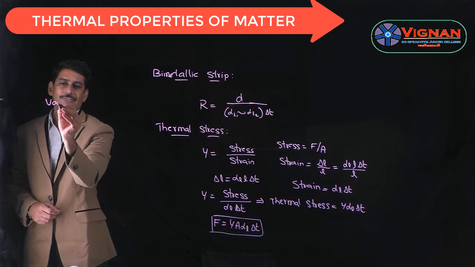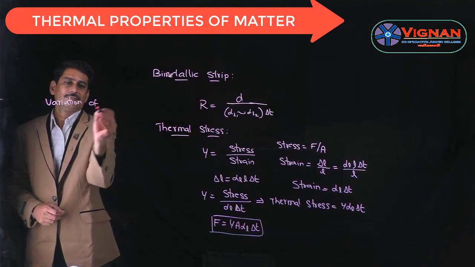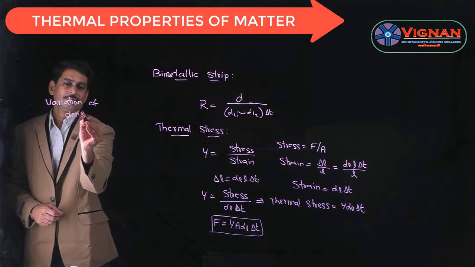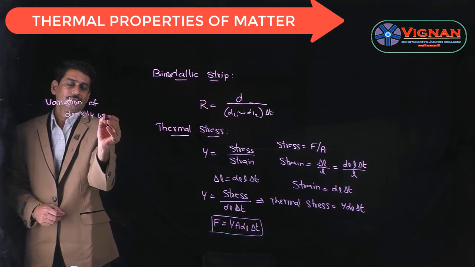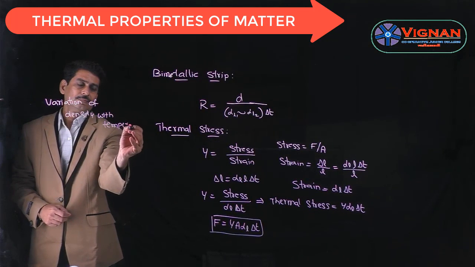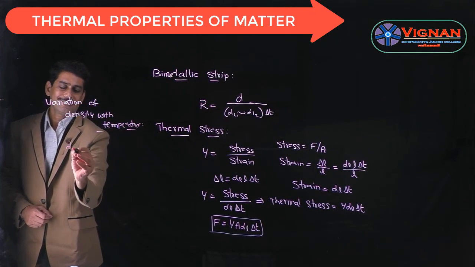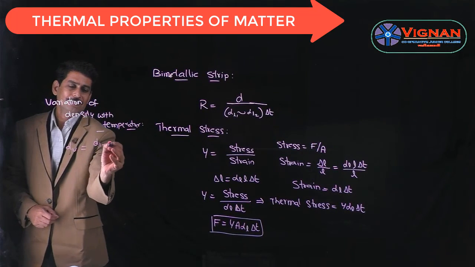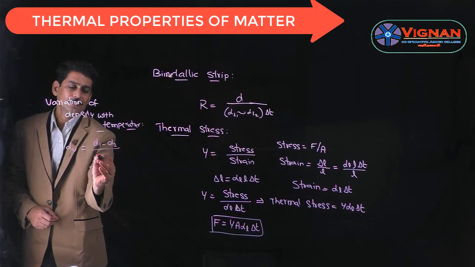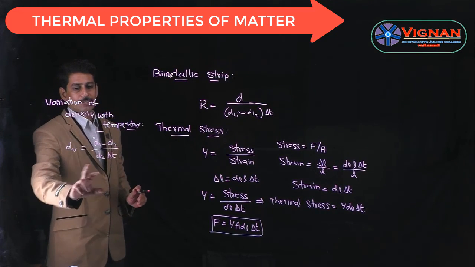And the variation of density with the temperature is given as alpha V is equal to D1 minus D2 by D2 into delta T. This is the variation of density with the temperature.